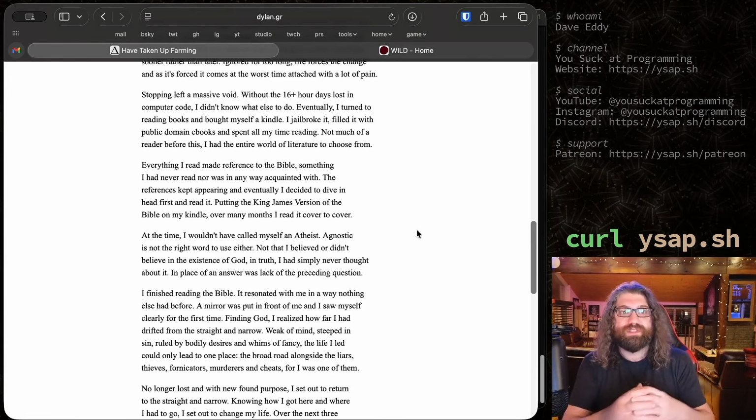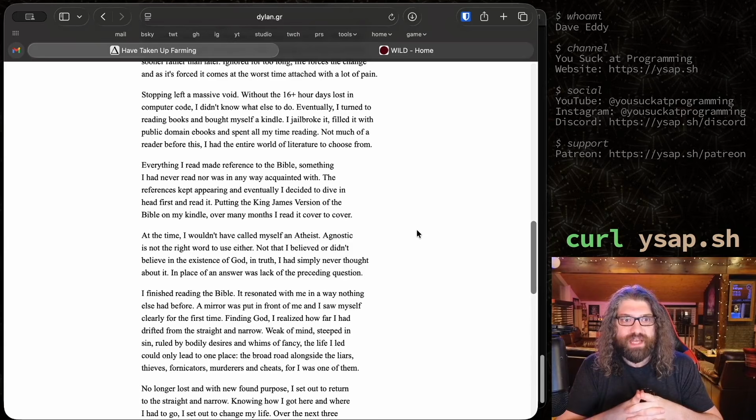Everything I read made reference to the Bible, something I had never read nor was in any way acquainted with. The references kept appearing, and eventually I decided to dive in headfirst and read it, putting the King James version of the Bible on my Kindle. Over many months, I read it cover to cover.